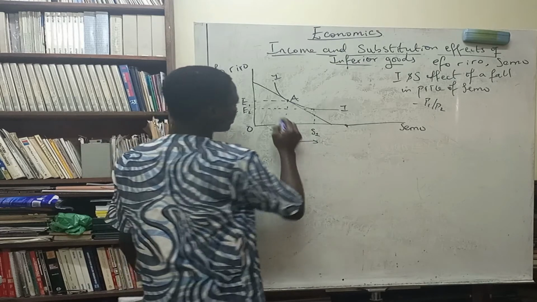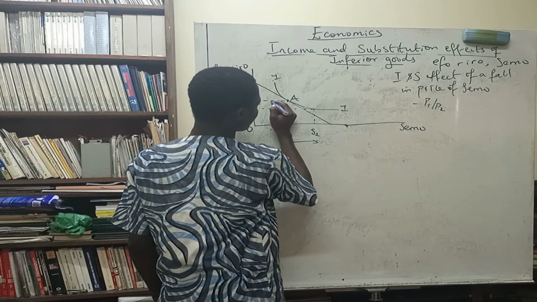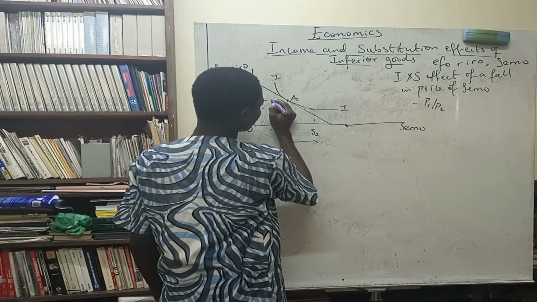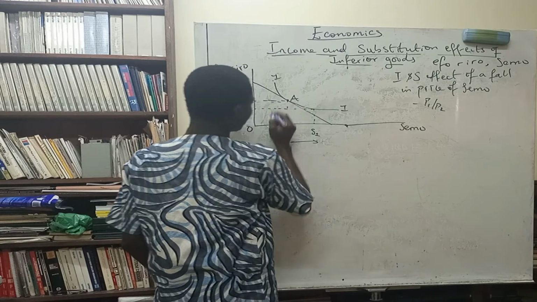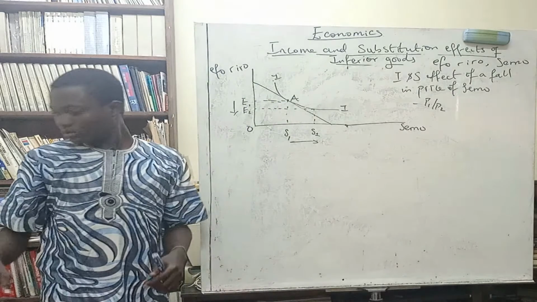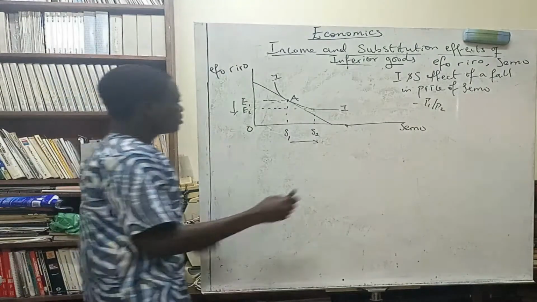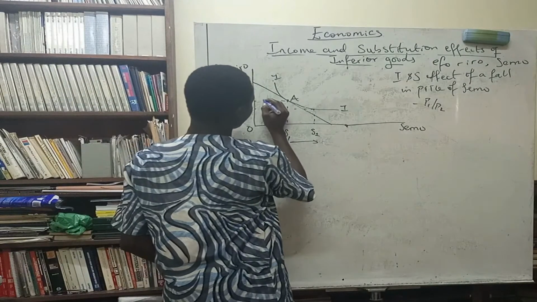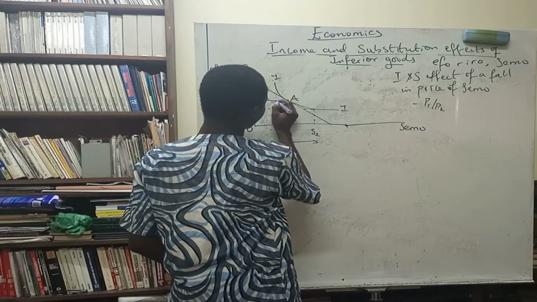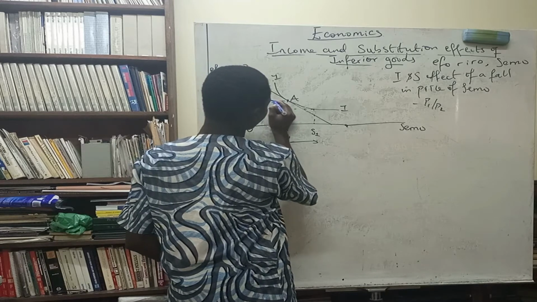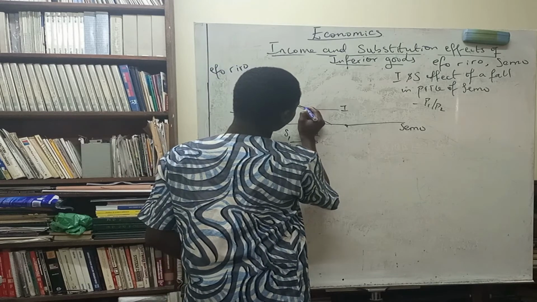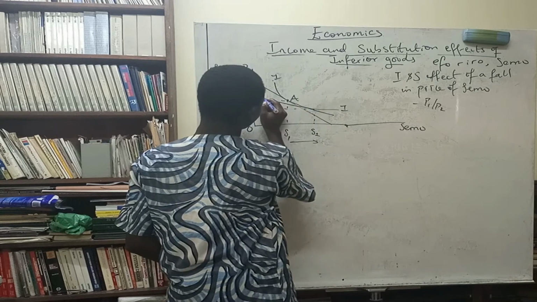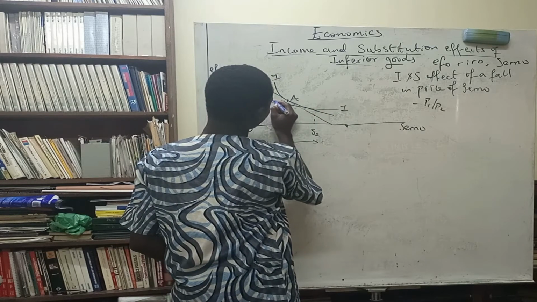So what we are going to do now is draw another curve. Let me use another marker. There's going to be another curve here, the new budget line, that will just be tangential to this point.